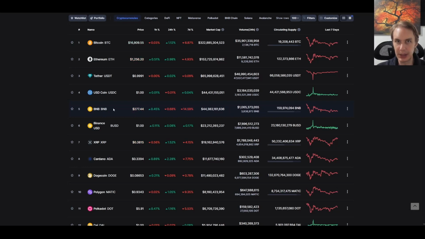But the thing that BNB does have is utility. It is a very fast chain. That's cheap, easy to use. It's not very decentralized, and of course the issue with BNB is that there is the risk that it's so tightly tied to Binance. If anything ever happened to Binance, then BNB is probably going to blow up also. But that kind of tail risk aside, it is useful in that it has that utility, and it's providing an L1. And we already know L1s. If Ethereum is useful for being an L1, then other L1s have the potential to be useful in the same way. And then the other thing that BNB has going for it is it has a lot of adoption, right?